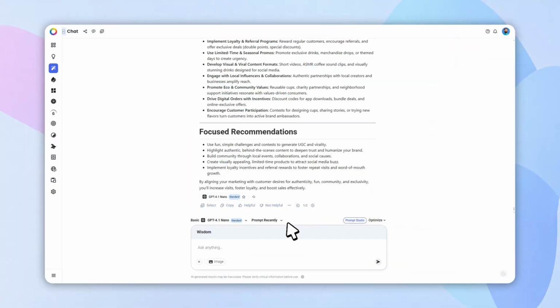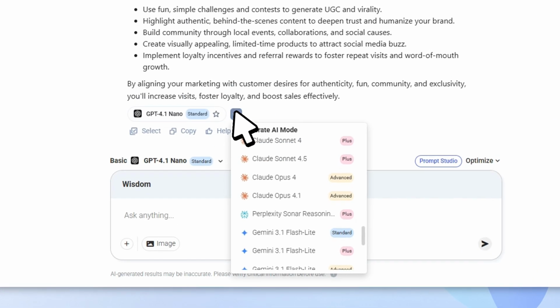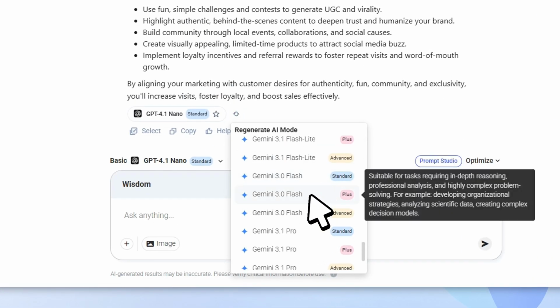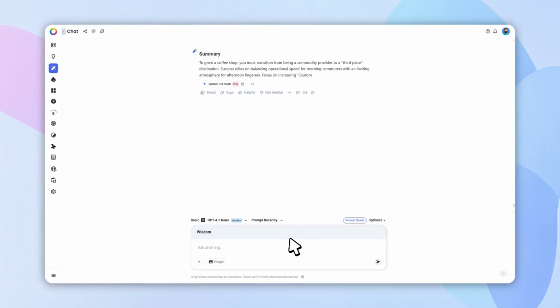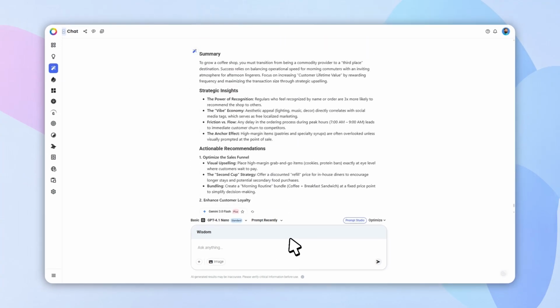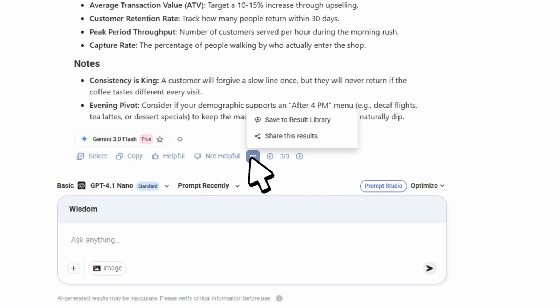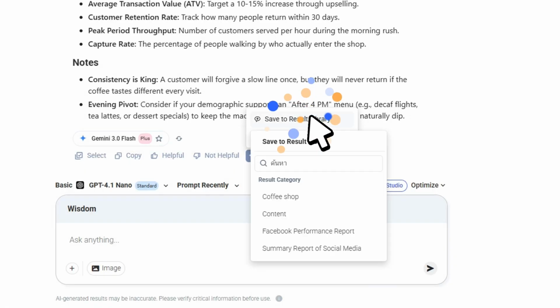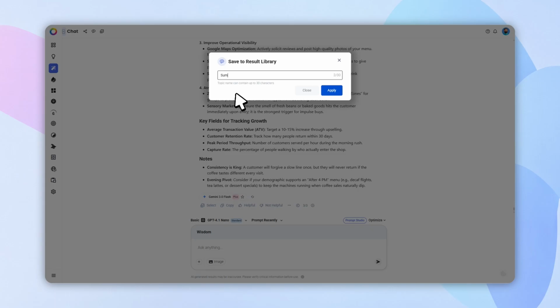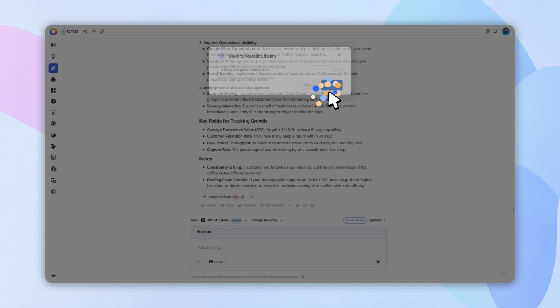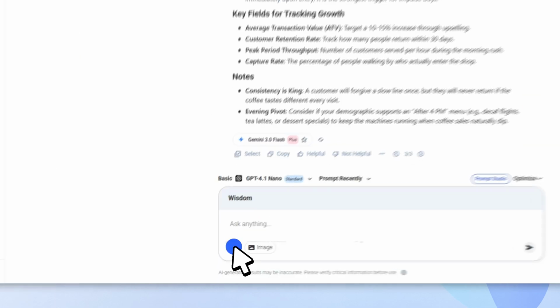If I'd like a different perspective, I can even switch to another AI model and analyze the exact same selected content. This allows me to compare ideas, explore new directions, and get the best possible outcome. Once I'm satisfied with the result, I can save it to my knowledge library and reuse it as a knowledge source in future conversations, so AI can continue building on what you've already learned.